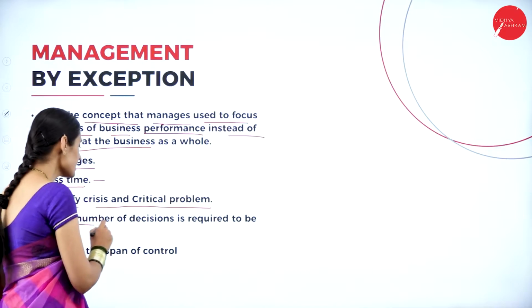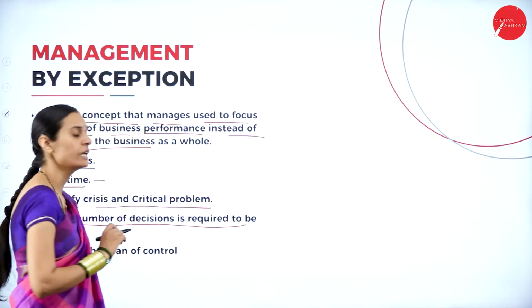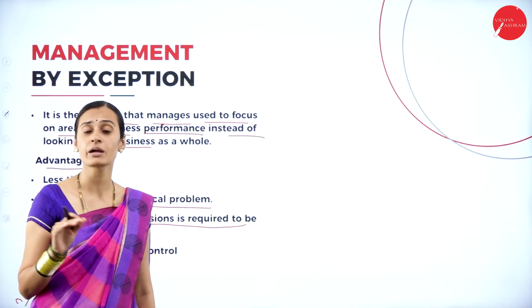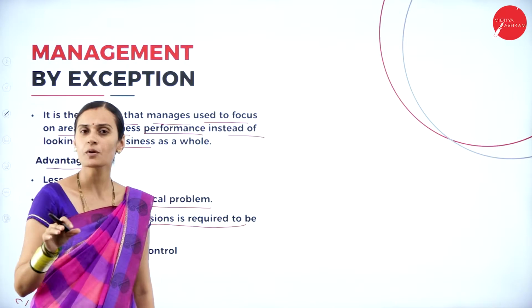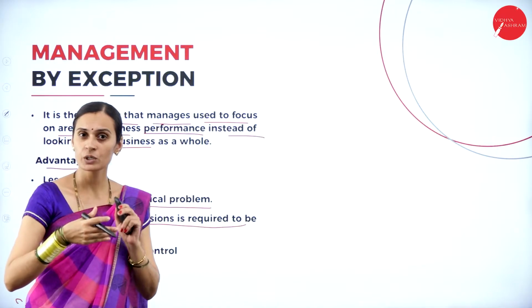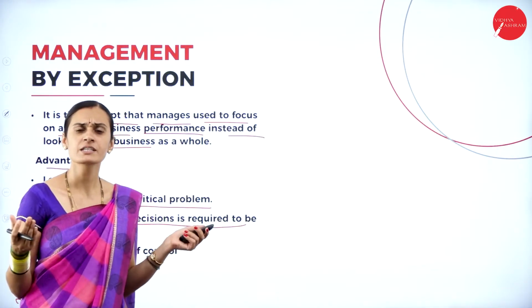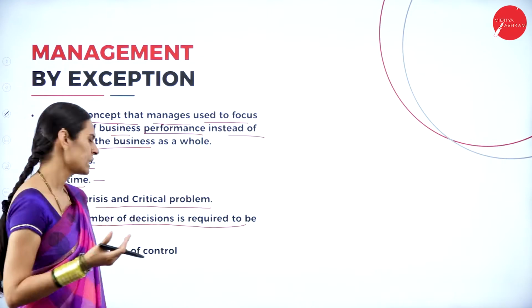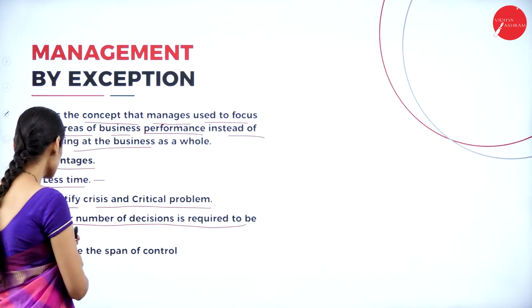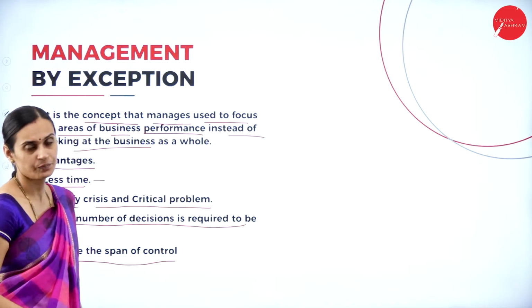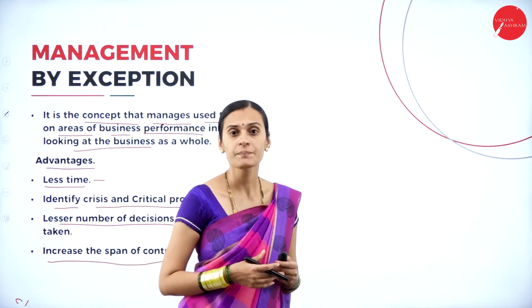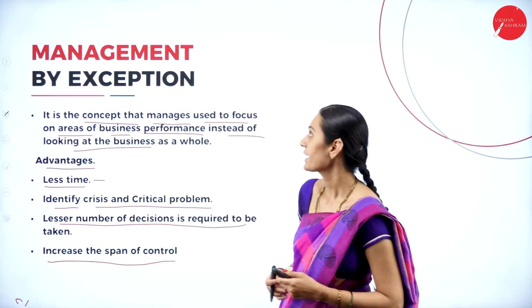And next, fewer decisions are required to be taken. There is no need for higher decisions to be taken only by the higher authority, because the problems belonging to a particular unit can be managed at the low and middle level only. So very few decisions are required, and that increases the span of control and also increases the activities of managers. Okay, so this is management by exception.